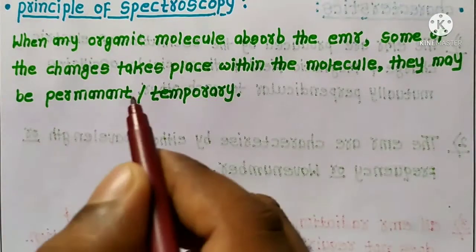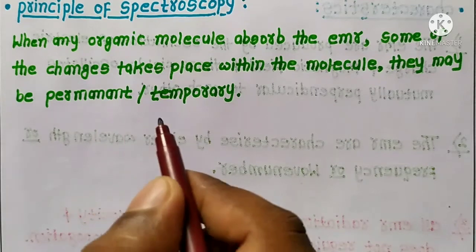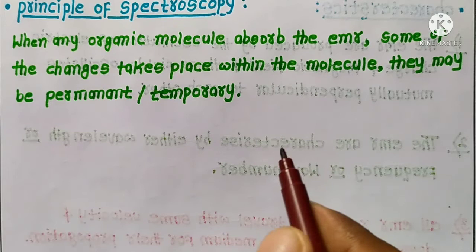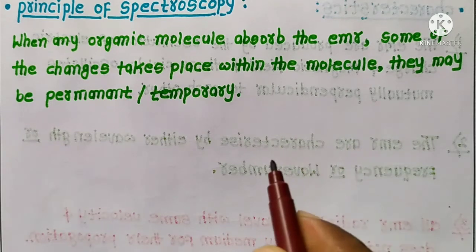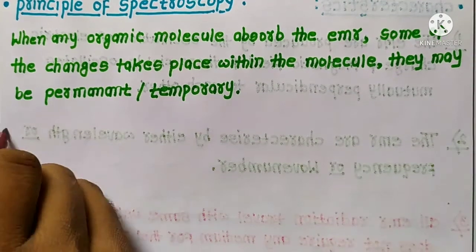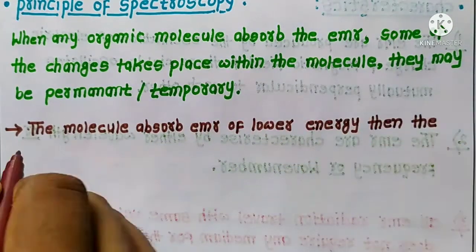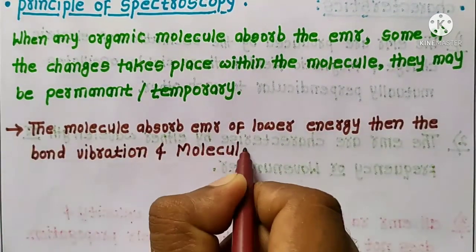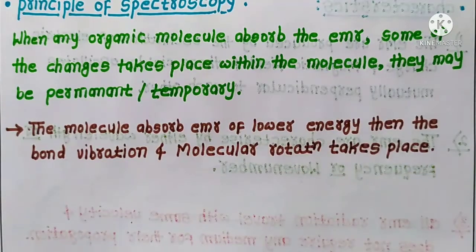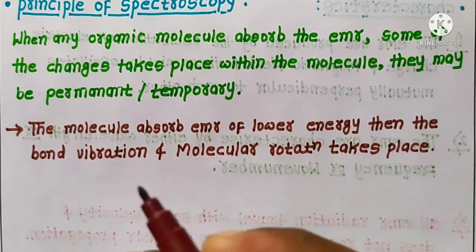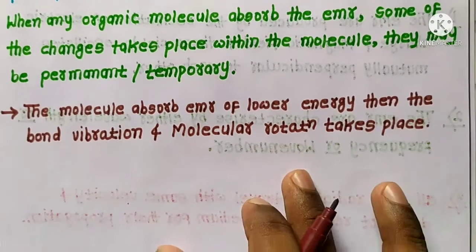If the organic molecule absorbs electromagnetic radiation of lower energy, then bond vibration or molecular rotation takes place within the molecule. On the other hand, if the organic molecule absorbs electromagnetic radiation of higher energy, then electronic changes take place within the molecule.